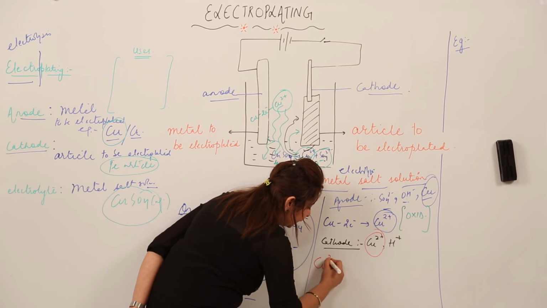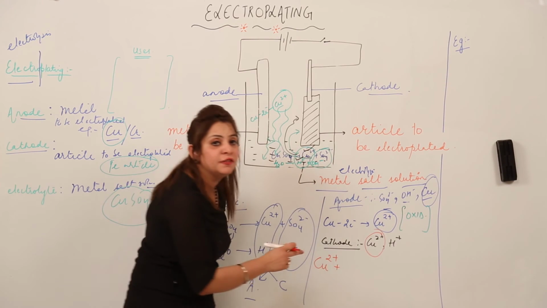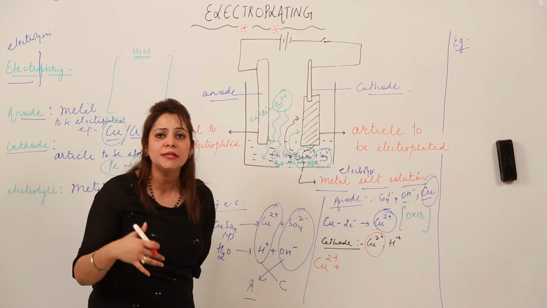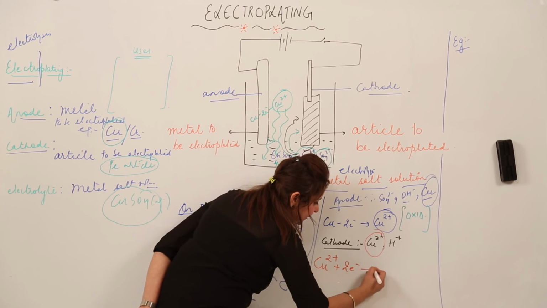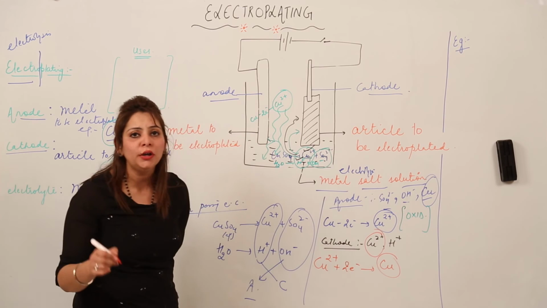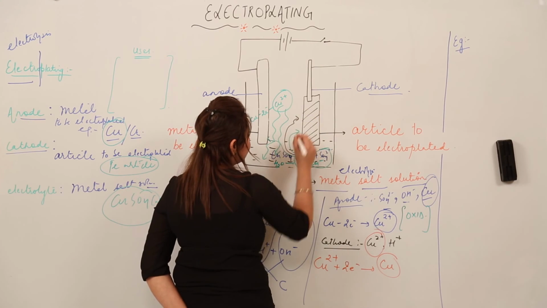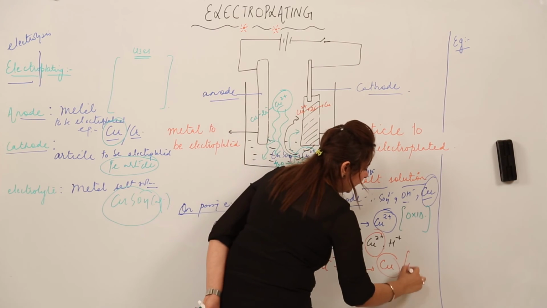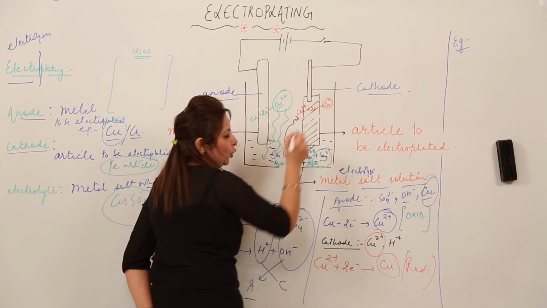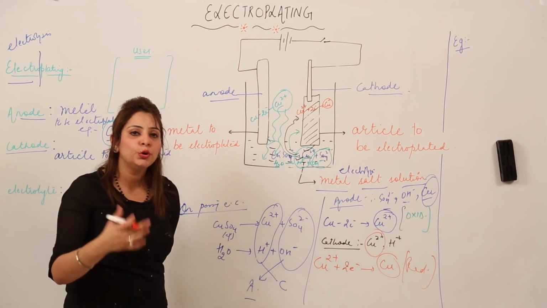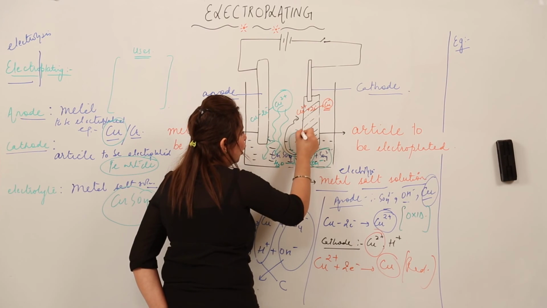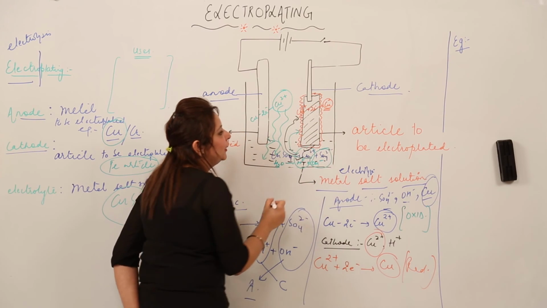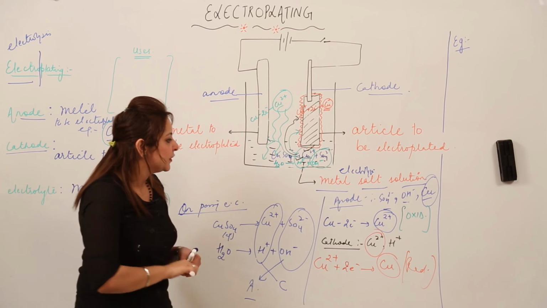What is going to happen? These Cu2 positive ions have already lost their 2 electrons, so they will be gaining their 2 electrons back. This is what is happening in this equation, and they are turning into pure copper. I'll write the reactions here also. These Cu2 positive ions are accepting 2 electrons, that is, they are undergoing the reduction process, and they are forming pure copper metal. This kind of reaction goes on occurring, and the copper metal goes on depositing, making a coating on the article which we use for electroplating. I think you got it.